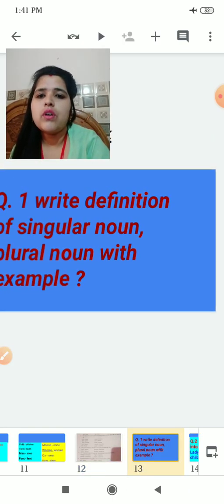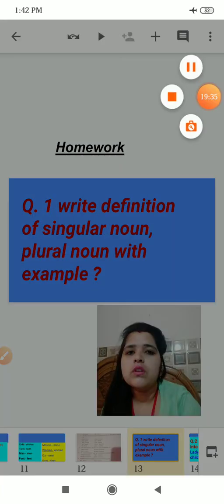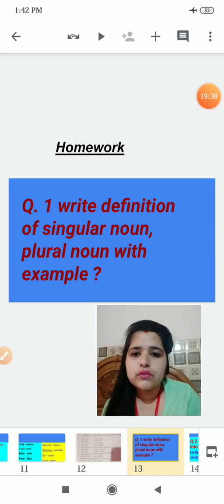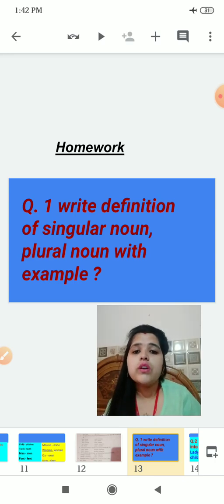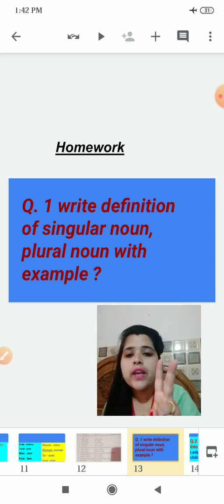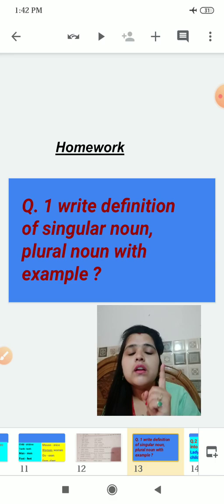Children, what you have to do, this is the homework for you. You have to write the definition of singular noun and plural noun with examples. Again, I am repeating, what is a singular noun? The noun which names only one place, one name, one thing. Only one. We are talking about one. Plural nouns are those in which there are more than one thing, more than one place, more than one name. Okay, and you have to write examples also.